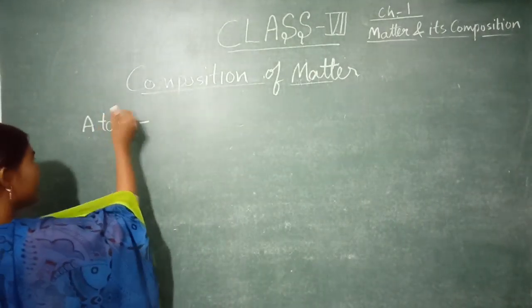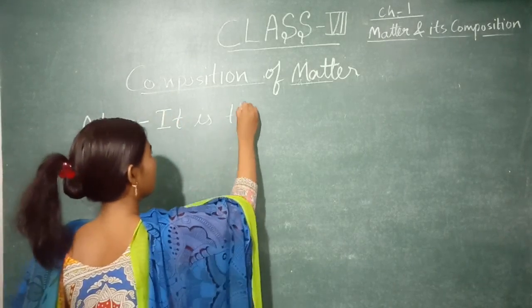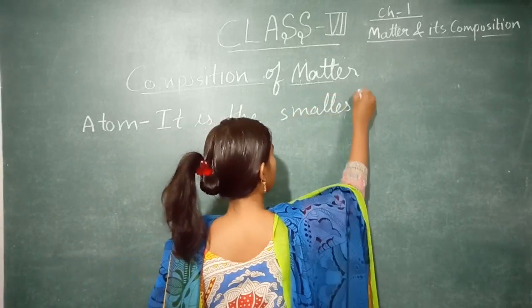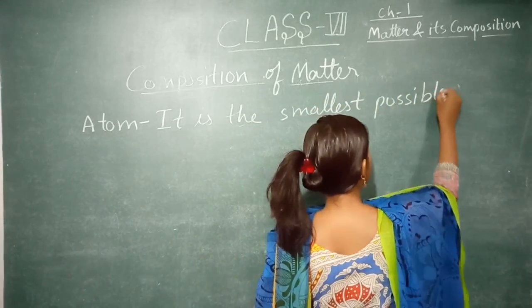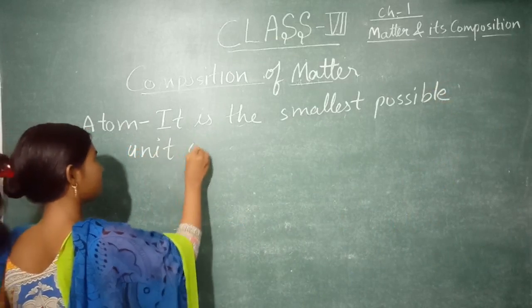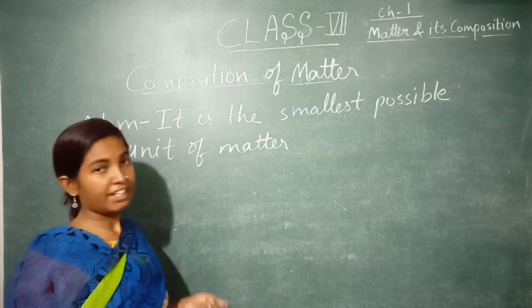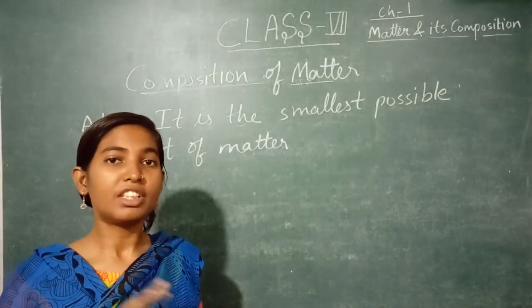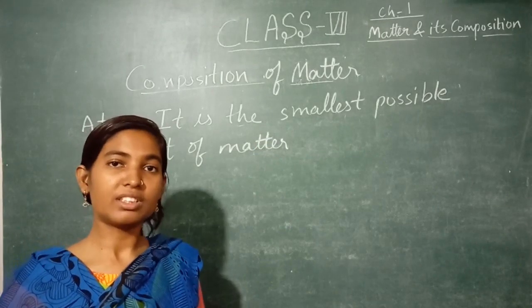This atom is the smallest possible unit of matter which does not have independent existence, and after this atom we cannot break it into pieces.